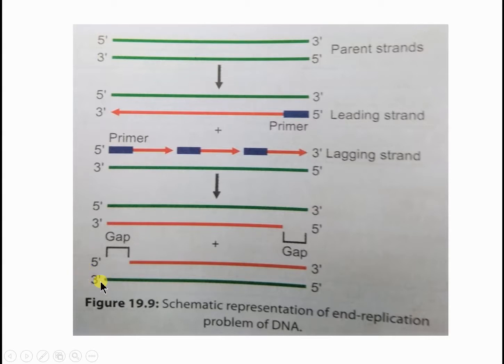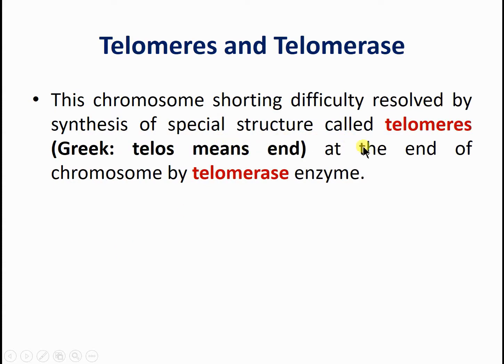Once this is extended, some primer is added, and then DNA polymerase will start to synthesize this portion. So this gap that was present is filled by the DNA polymerase enzyme with the help of a specific enzyme. The enzyme's name is telomerase.